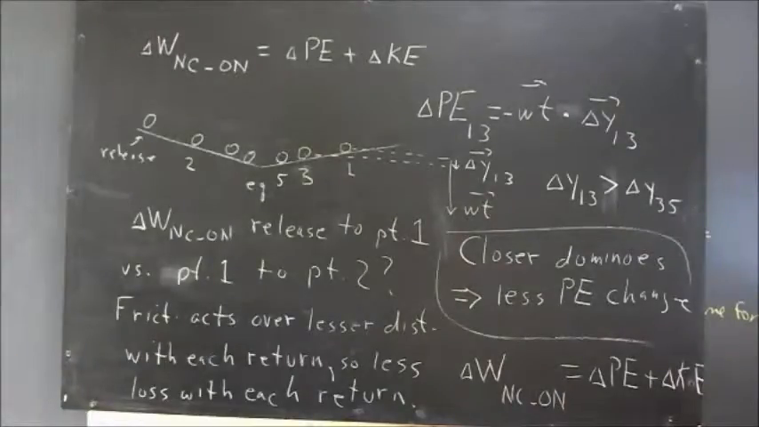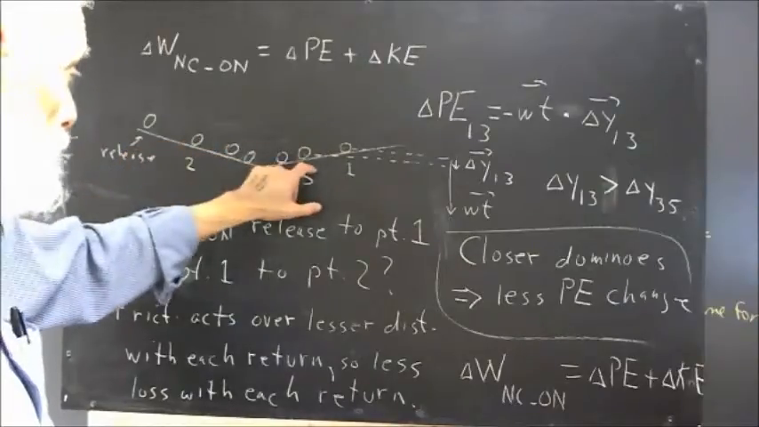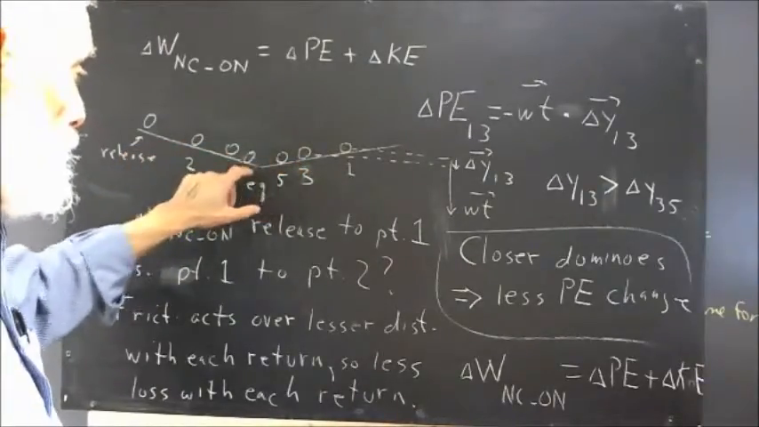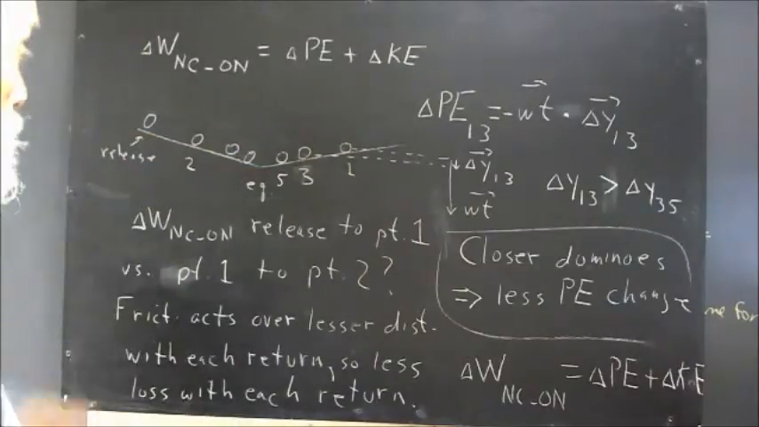for the ball on two inclines. Ball is released here, travels to here, comes back to here, travels to here, comes back to here, to here, to here. We want to look at the work done by friction.